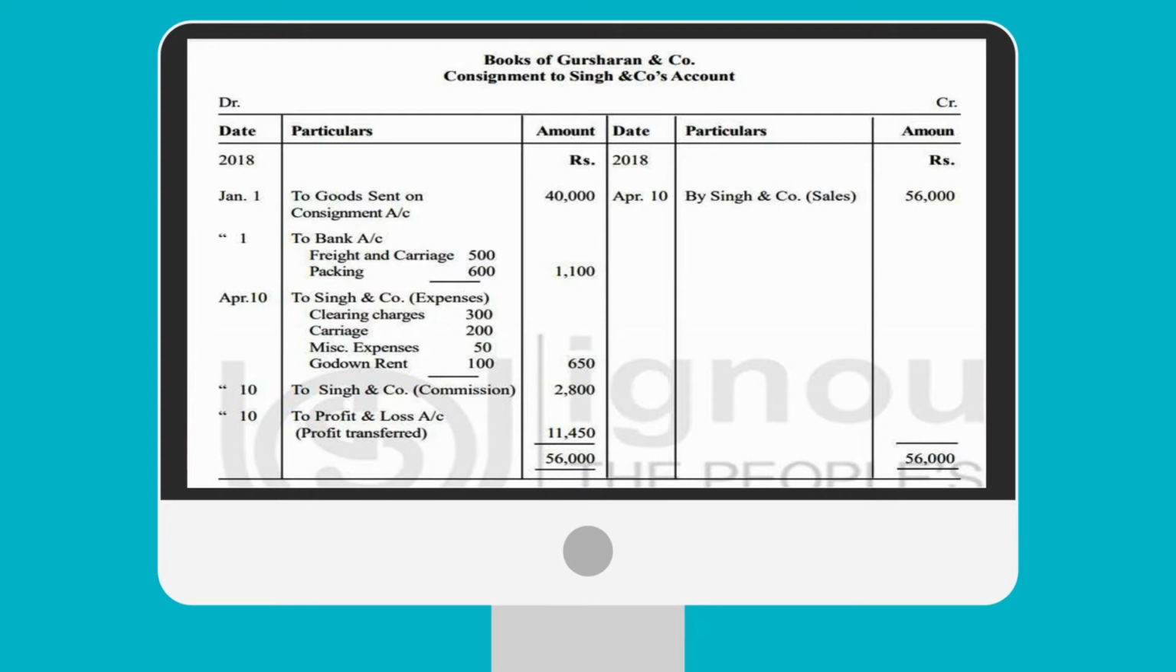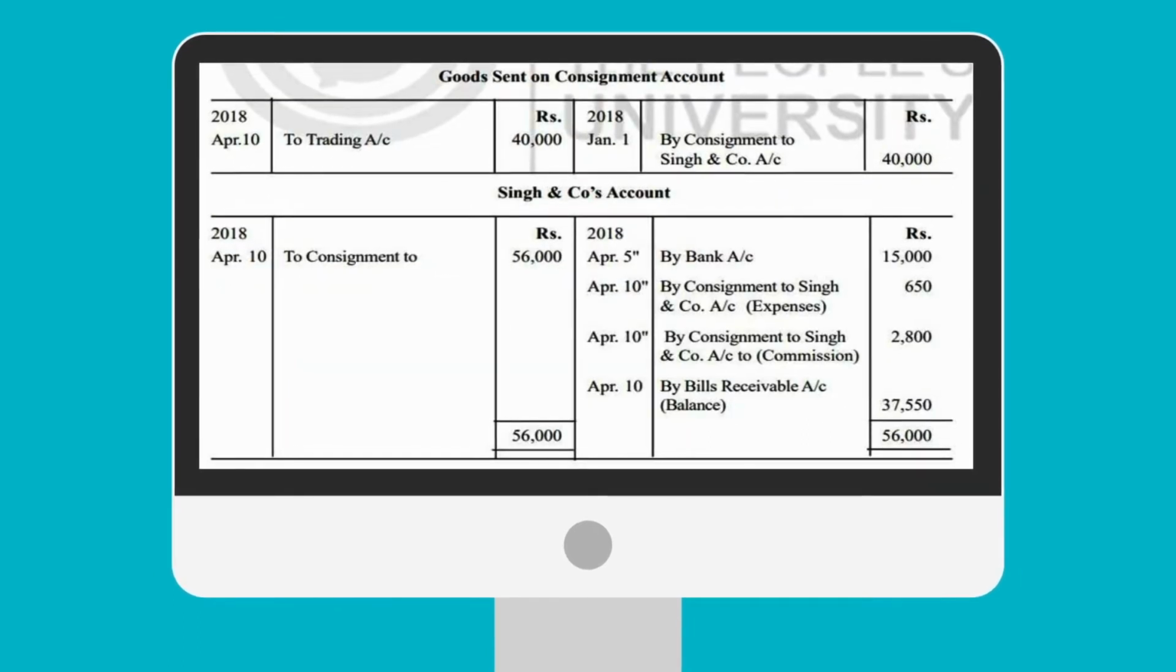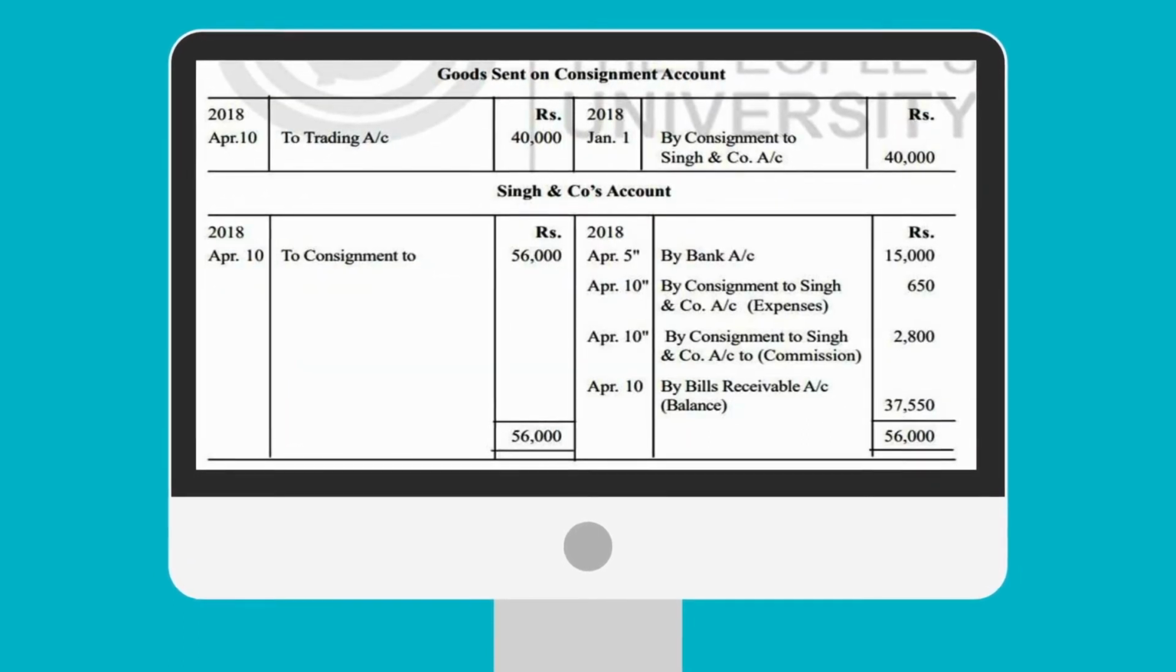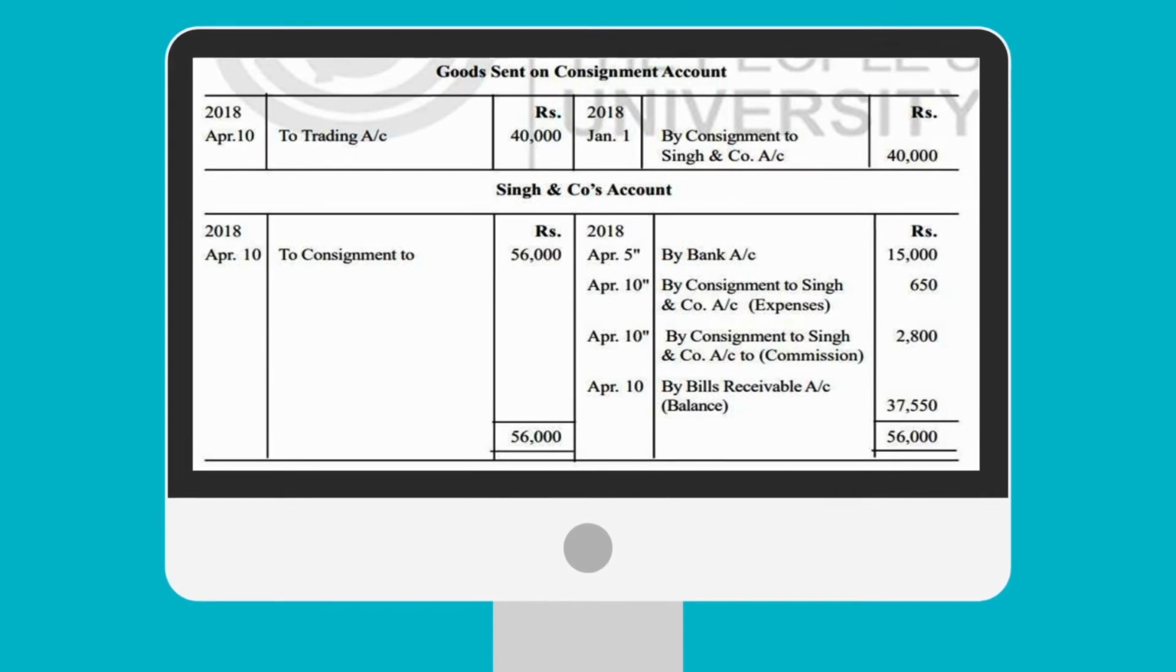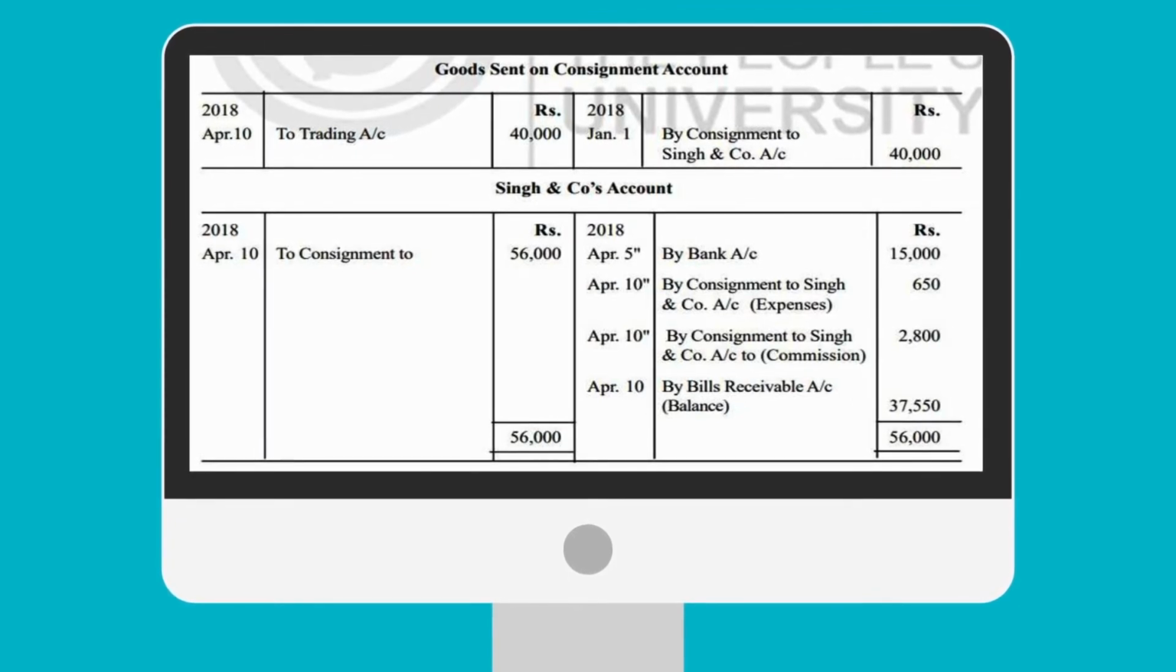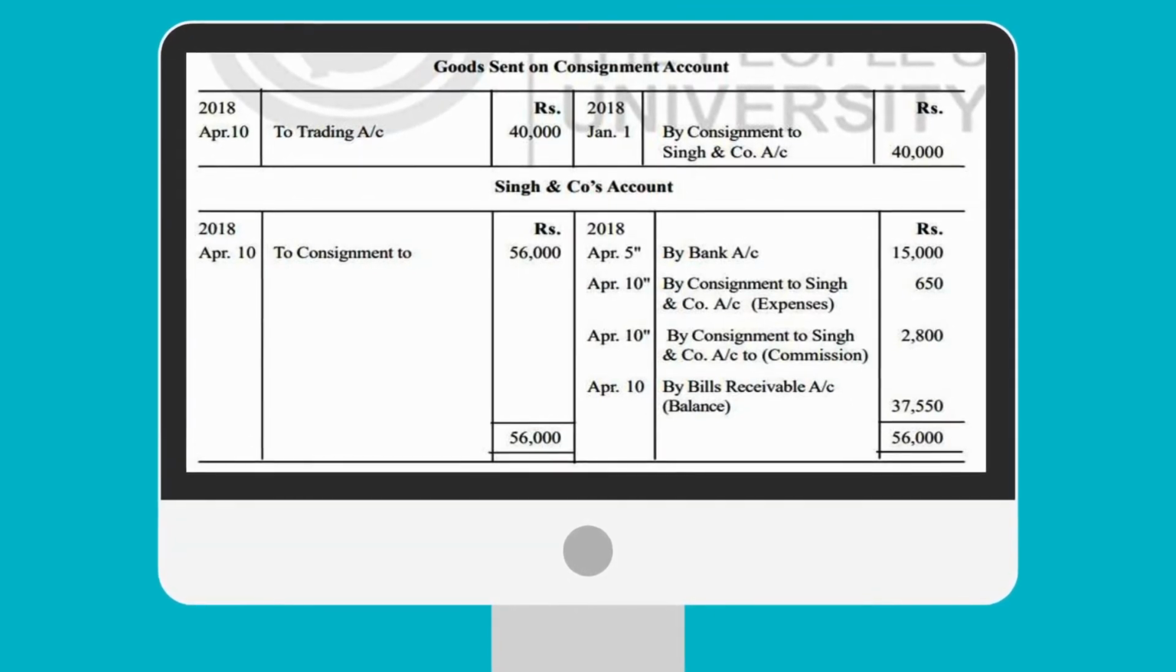So total is 56,000. Goods on consignment 40,000. So the consignee, that is Singh and Company, settled the account 40,000. Now Singh and Company's account, it means in the books of the consignor, the consignee's account. So here the consignee has made the sales of rupees 56,000. So by bank account.